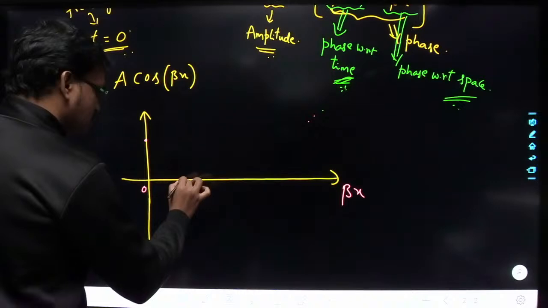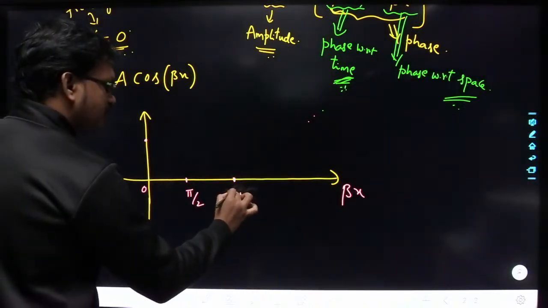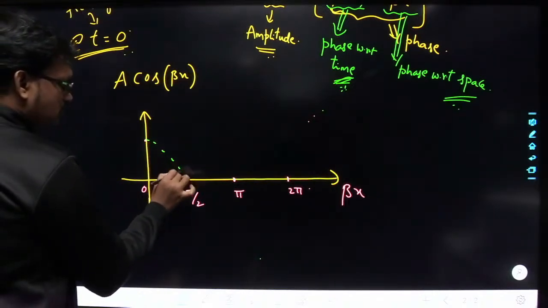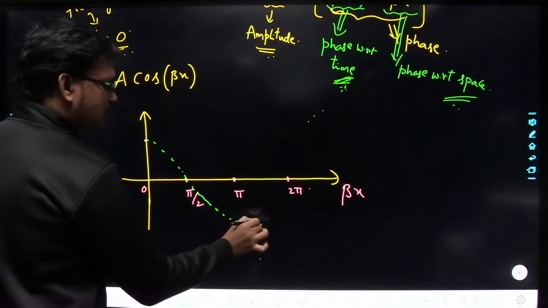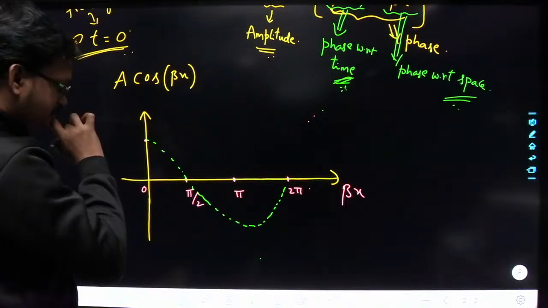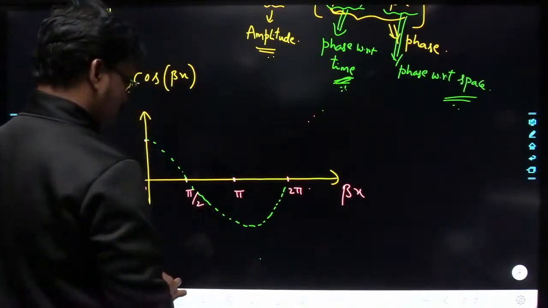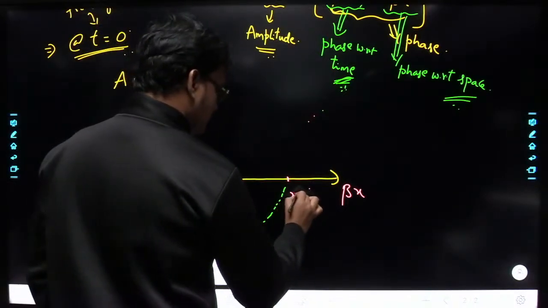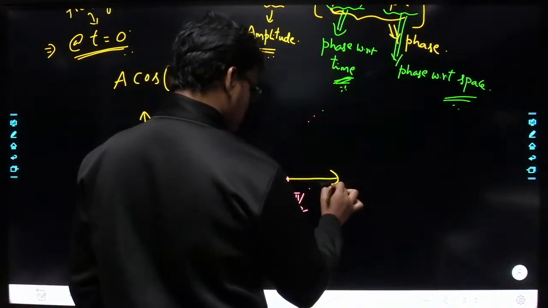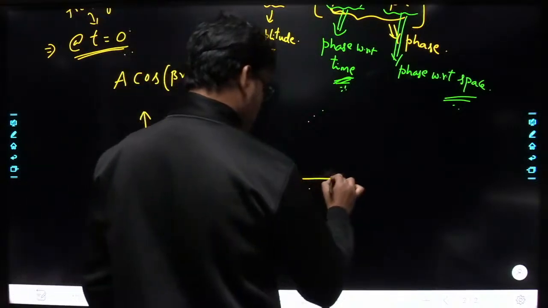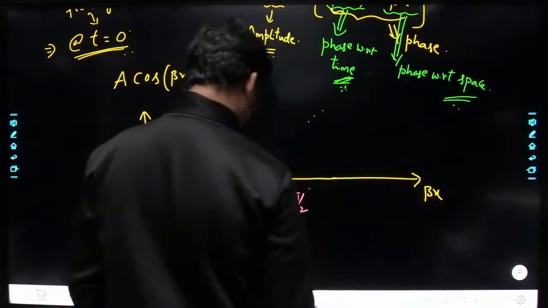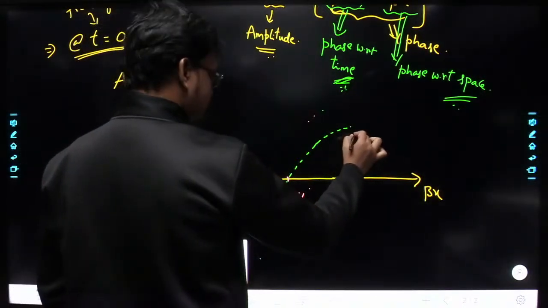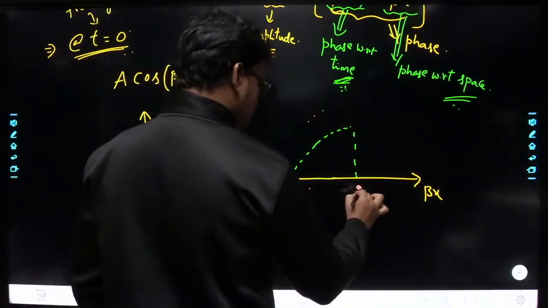Here this is pi by 2, this is pi, sorry, this is 3 pi by 2 here, and here it is 2 pi.